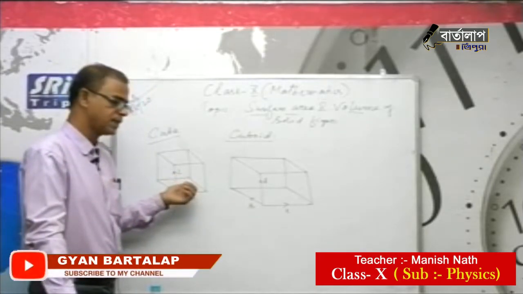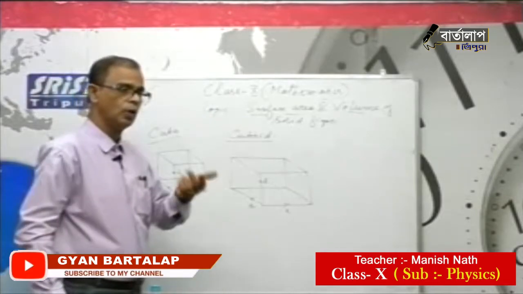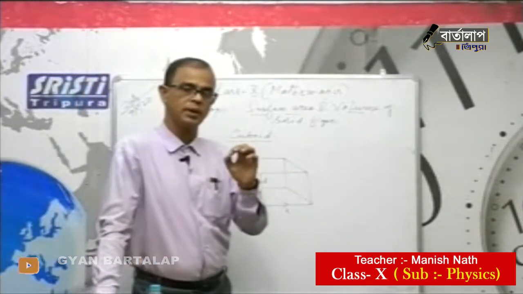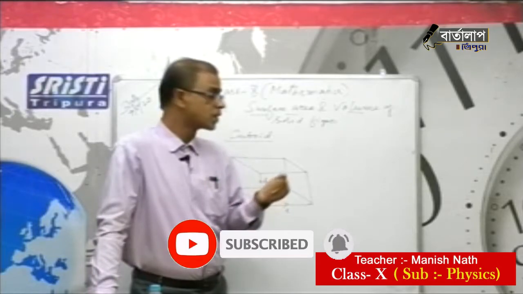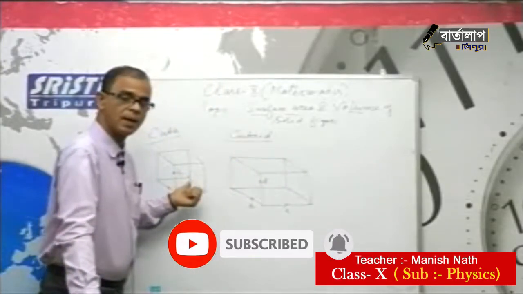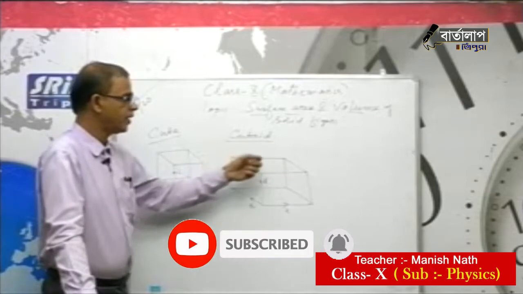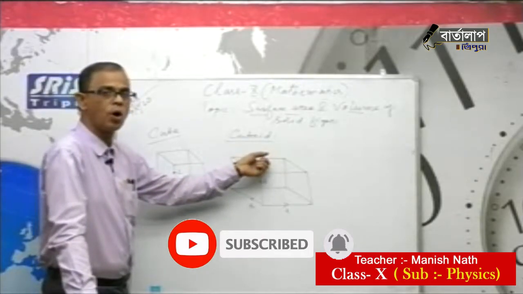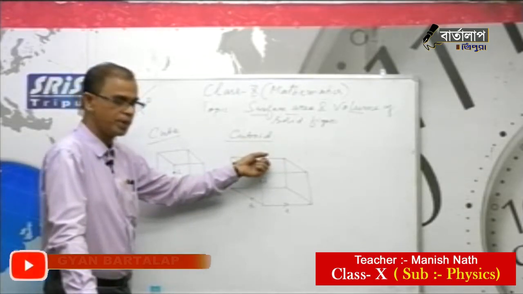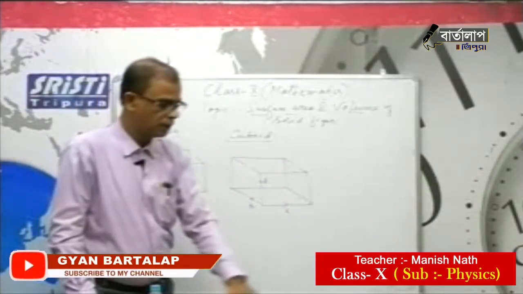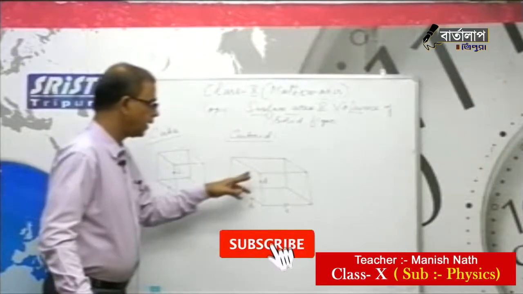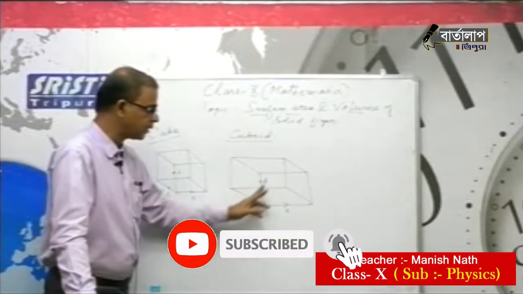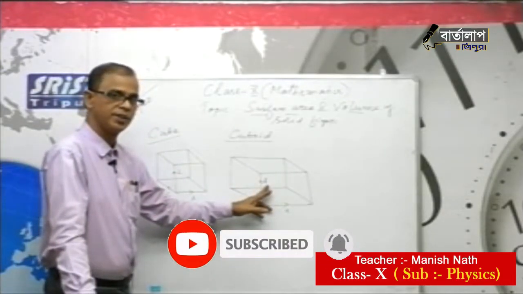A practical example you are very familiar with is Ludo's dice. Ludo's dice is a very common example of a cube, and a very common example of a cuboid is a matchbox. You all have matchboxes at home. The mobile is a cuboid, where length, breadth and height are all different.